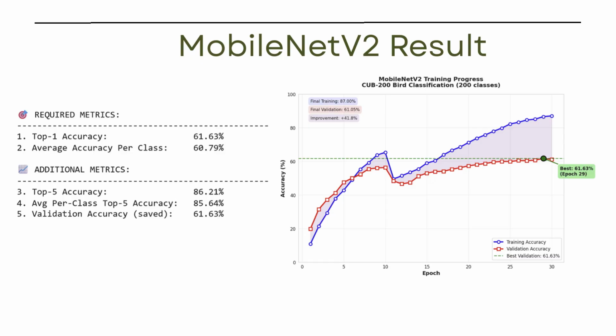So, overall, the model showed clear learning progress without severe overfitting. The training accuracy finished at 87%, but the validation stayed close to 61%. However, this model clearly outperformed ResNet 50, which made it a clear choice for our classification task.